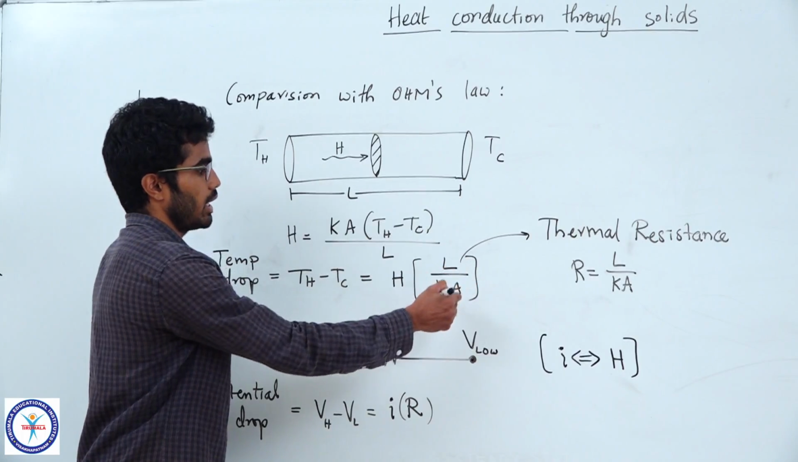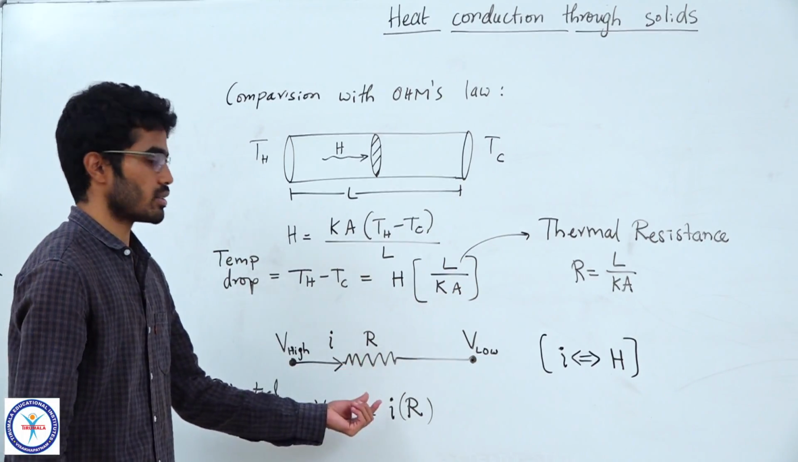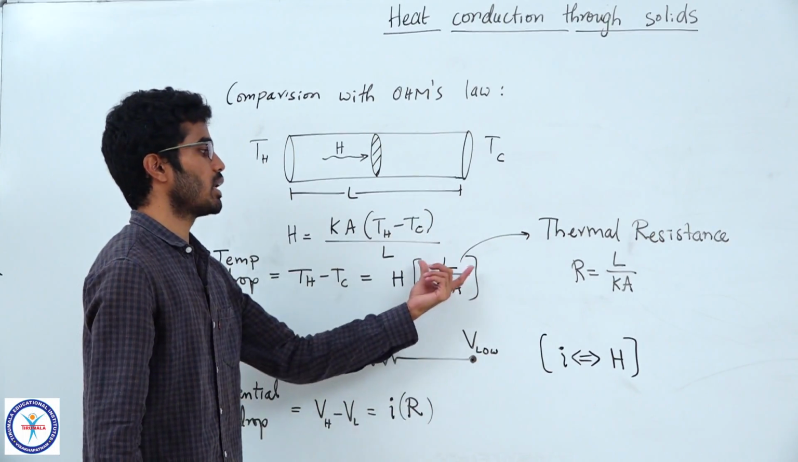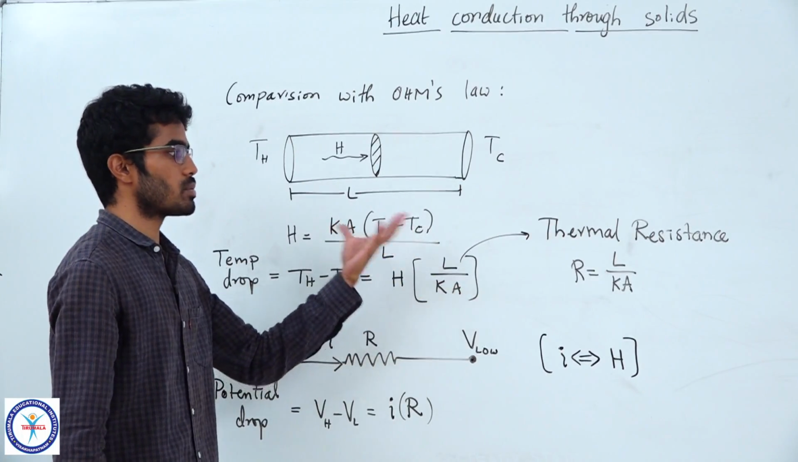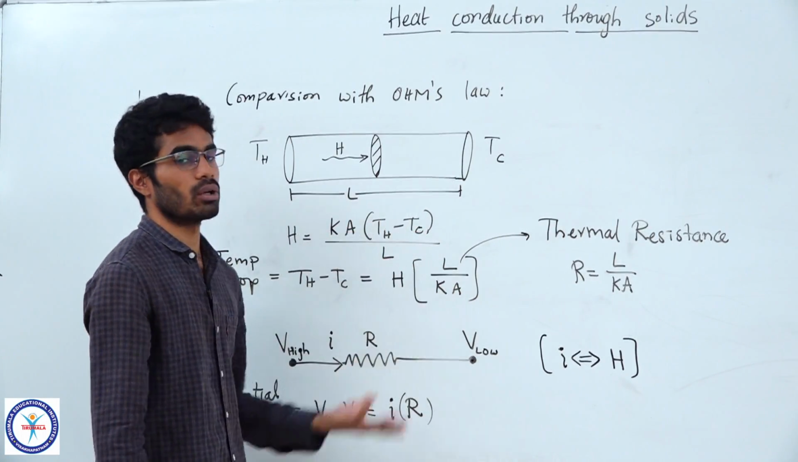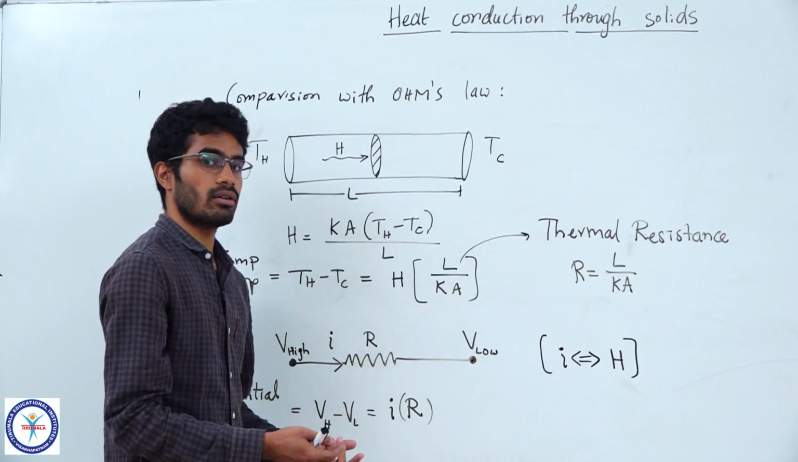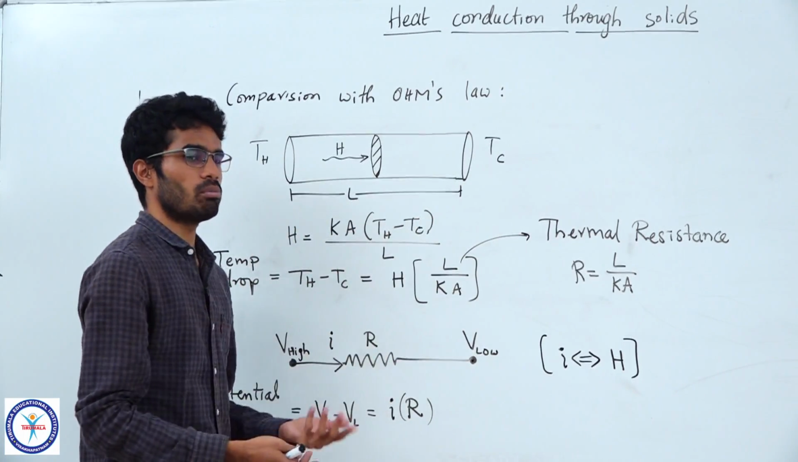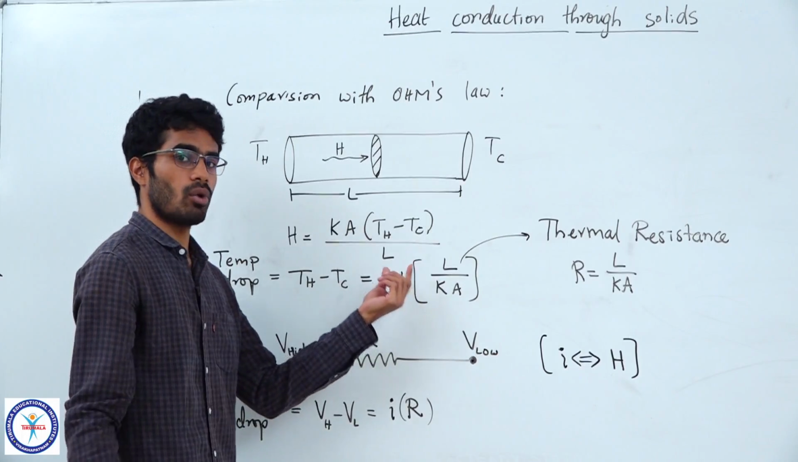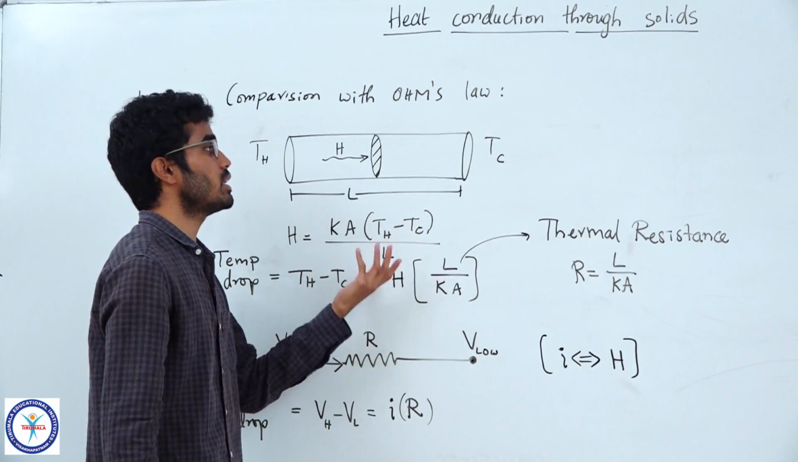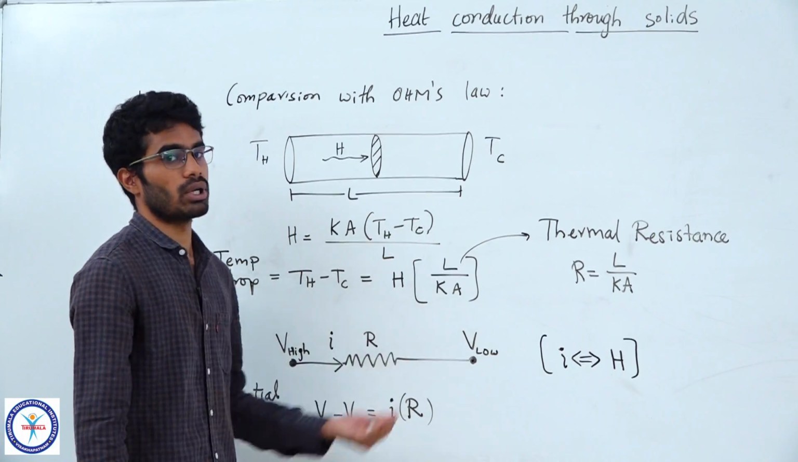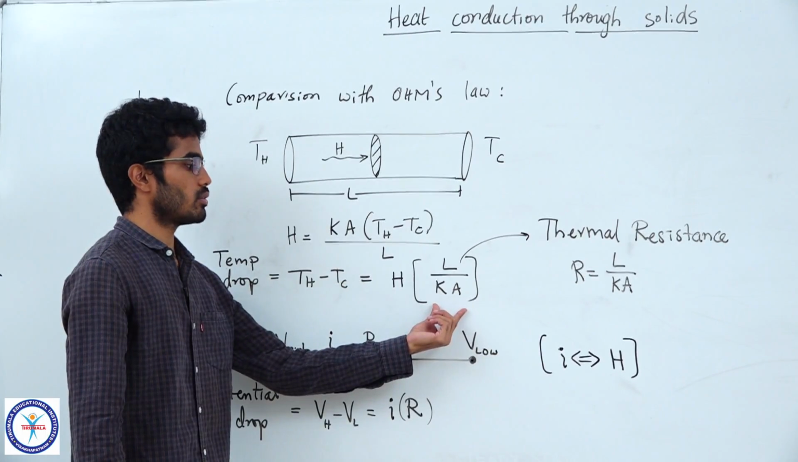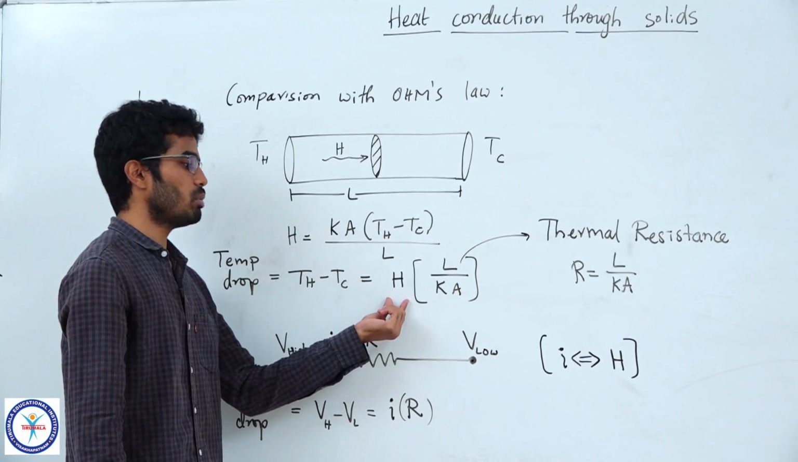So, this term L by KA can be seen as a resistance that we call thermal resistance. It is this physical quantity that is causing some obstruction to the heat flow. If this value is larger, we will find that for a given temperature difference, the rate at which energy flows will be lesser. If the resistance is smaller, the heat will easily flow. More heat flows per unit time if this is smaller. So, if the thermal resistance is more, heat flowing per unit time will be less.